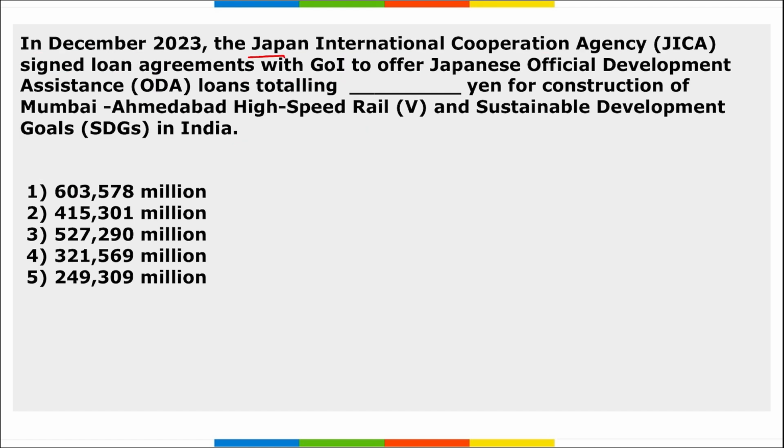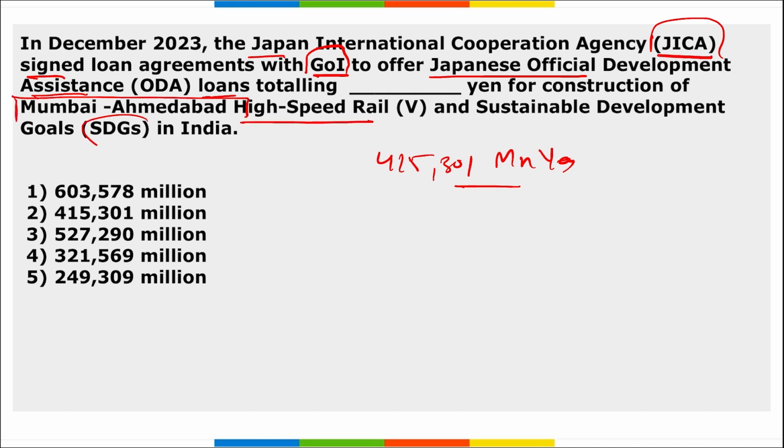Next, Japan International Cooperation Agency, that is JICA, has signed a loan agreement with the government of India to offer Japanese official development assistance loan totaling 415,301 million yen for the construction of Mumbai Ahmedabad high speed rail and sustainable development goals in India. So right option becomes 415,301 million yen was approved by JICA. This will be given to the government of India for the Mumbai Ahmedabad high speed railway project and as well as for promoting sustainable development goals in India.